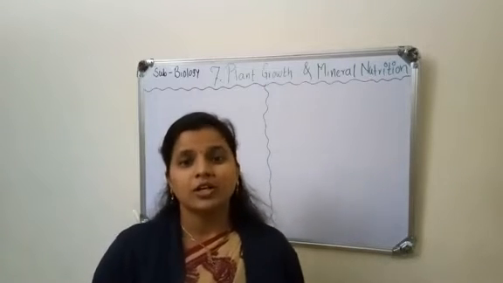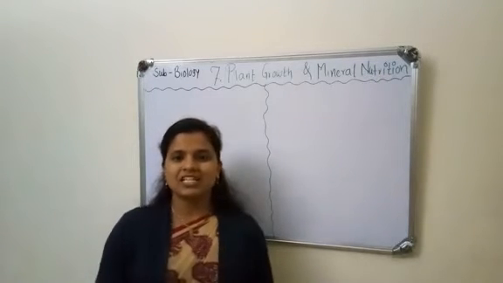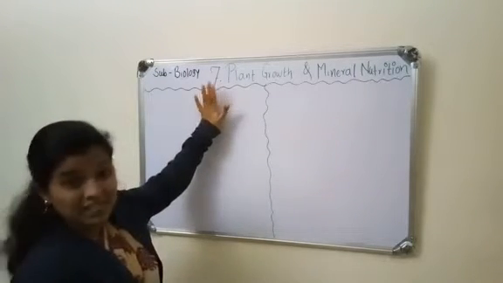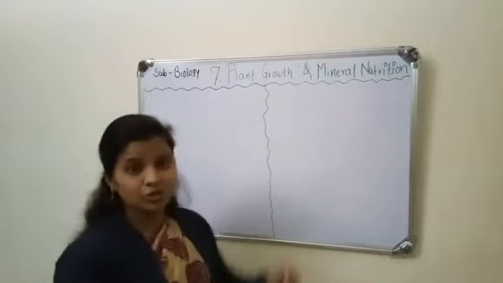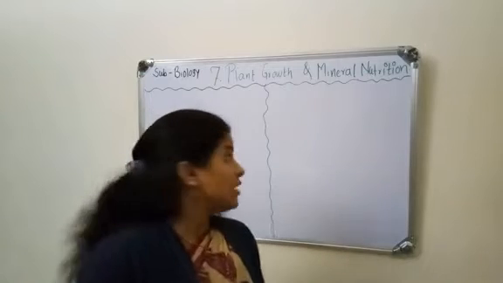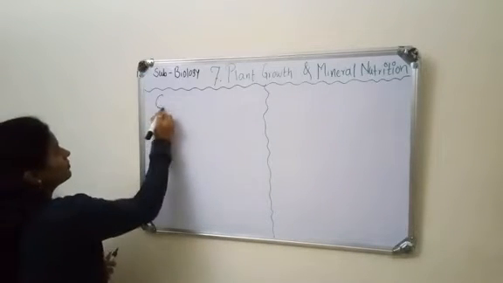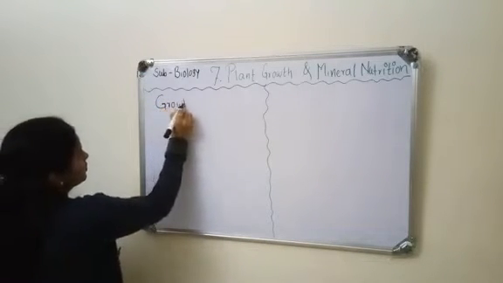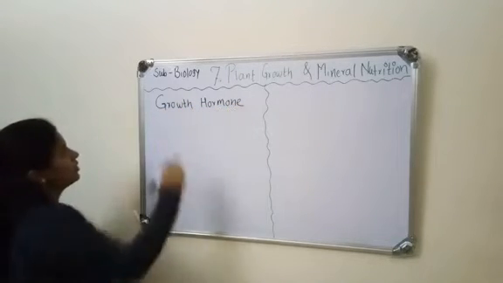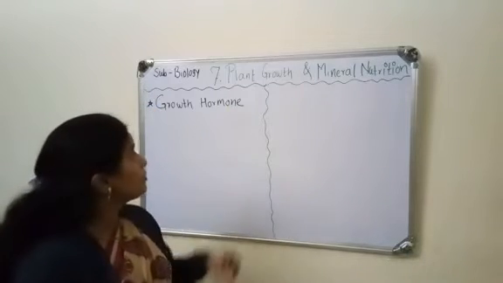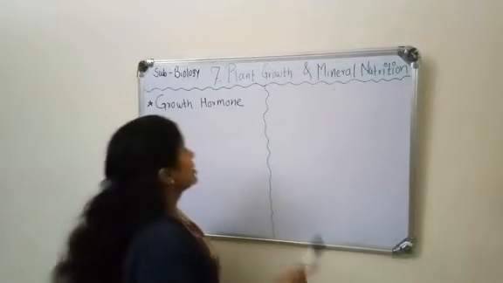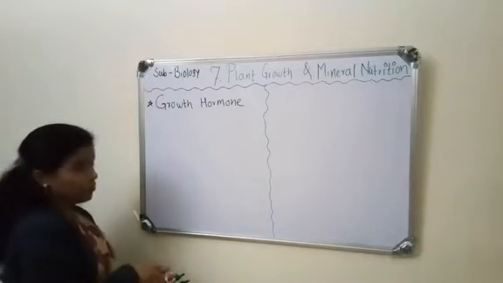And welcome, students. In the previous lecture we studied chapter number 6, plant water relations. So today's topic is topic number 7, plant growth and mineral nutrition. In this topic we start with the growth hormone. So our today's topic is plant growth and mineral nutrition, and the subtopic is growth hormone.